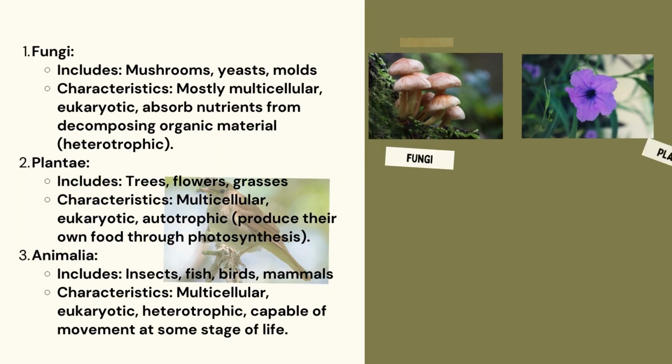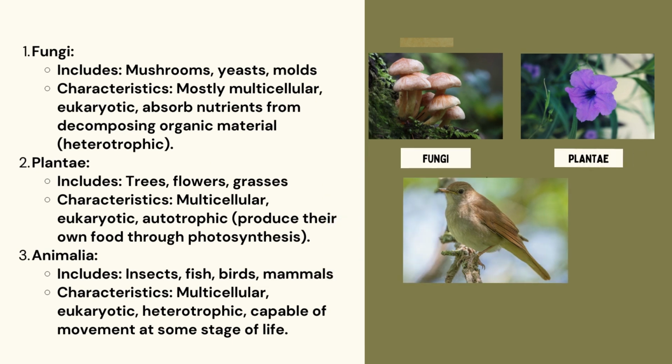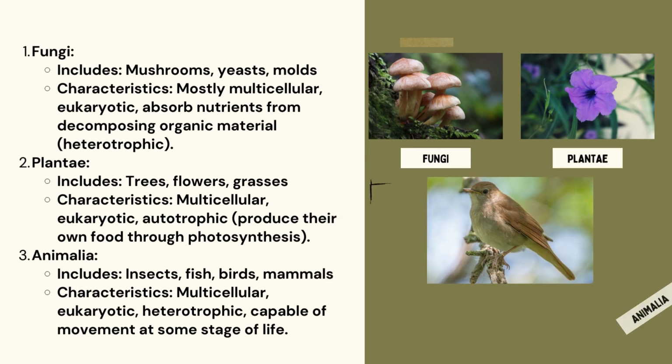Then comes Fungi. It includes mushroom, yeast, molds. The characteristics are they're mostly multicellular, they are eukaryote, of course they have nucleus. They absorb nutrients from decomposing organic material, so they are heterotrophic. Here it is written as heterotrophs, but it is actually saprophytes as it absorbs nutrients from decomposing organic material.